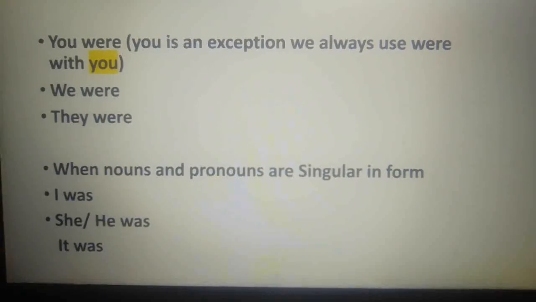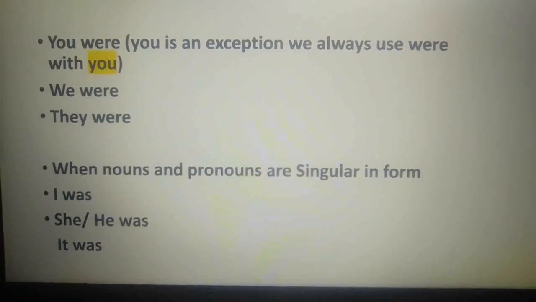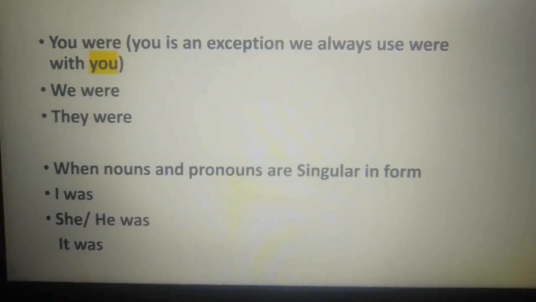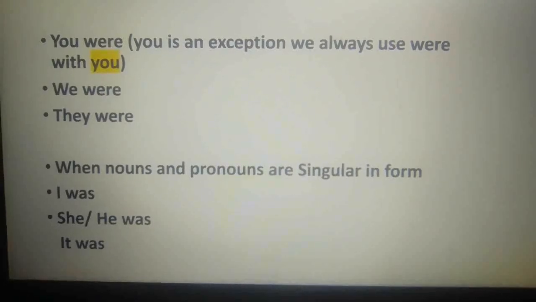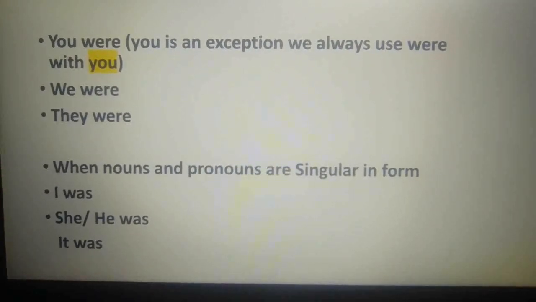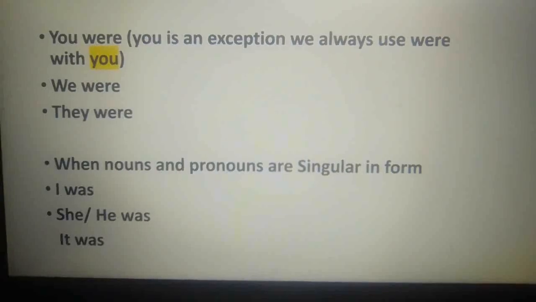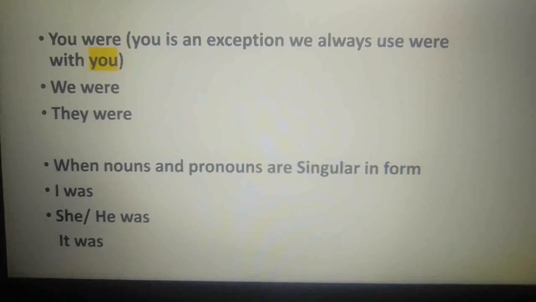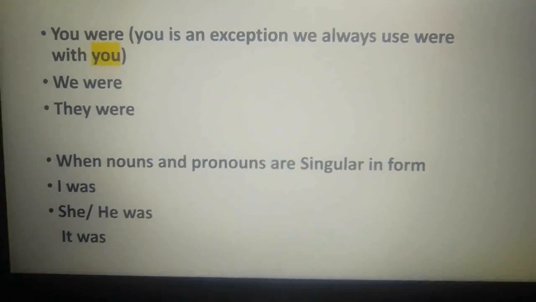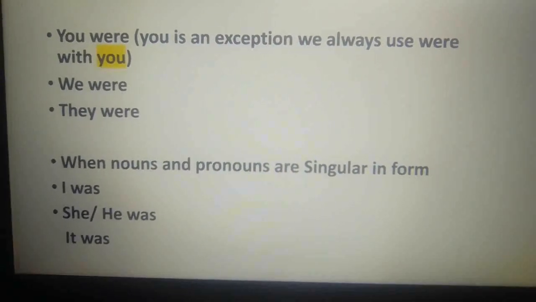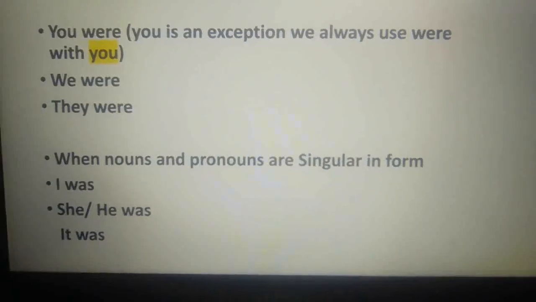You were. Now here, children, always remember you is an exception. We always use were with you. Okay, children? Now, we, they are plural pronouns. So, we are going to use were. And when nouns and pronouns are singular, for example, I, she, he, it, we use was.